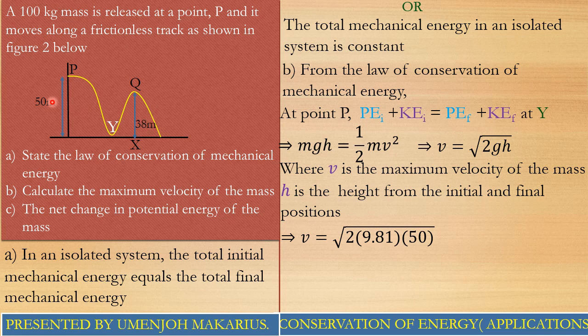You can see that the question has given you values that have been rounded up to the nearest whole number, or better still, it has given you a value whose highest number of significant figures is 2. So we must respect that fact. If we punch this on a calculator and put the answer to the nearest whole number or 2 significant figures, we are going to have our v to be 31 meters per second.